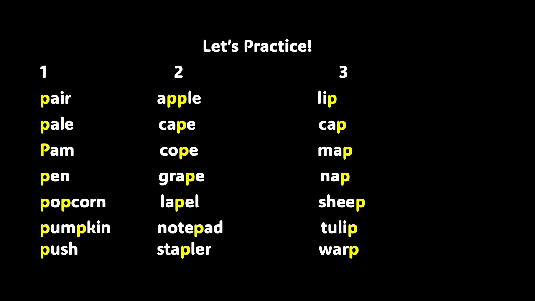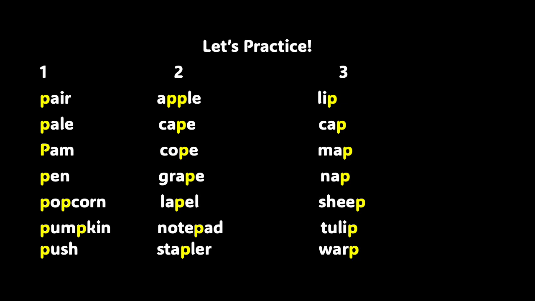Now, for column 2, we have words where the P sound is in the middle of the word. Let's say these words together. Apple, cape, cope, grape, lapel, notepad, stapler. Great job. And our last column, I bet you know what these words have in common.